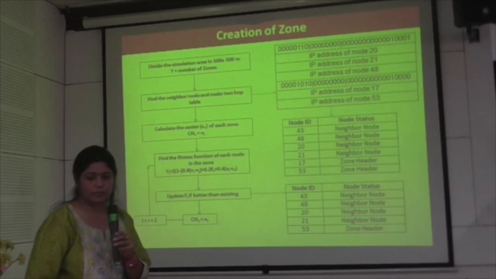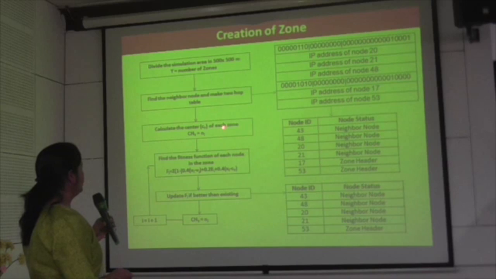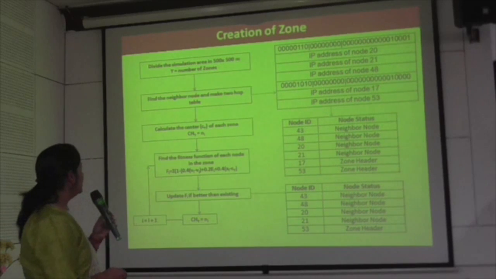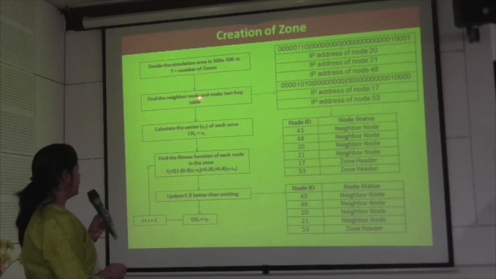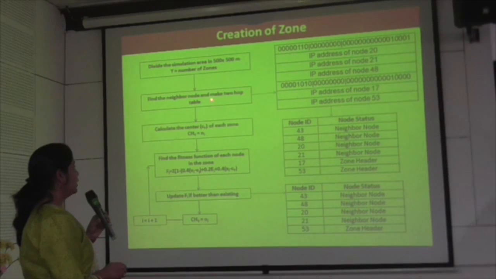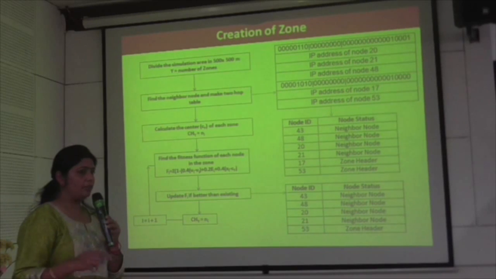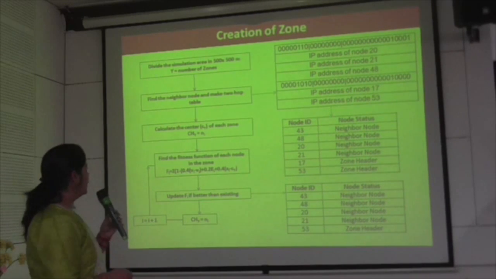file. This is the flowchart of creation of zone. Initially, I divided the area into static zones of 500 meters by 500 meters. The nodes send hello messages to maintain a routing table, and it makes a 2-hop table, which means the neighbor-to-neighbor information is also available to the node.